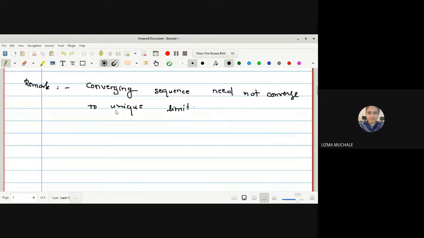And for this one you can give a last example in which we have shown that the same sequence can converge to any numbers. You may have some confusion because up to now we have proved that any sequence will converge to a unique limit point if it is convergent. But just try to understand the thing.